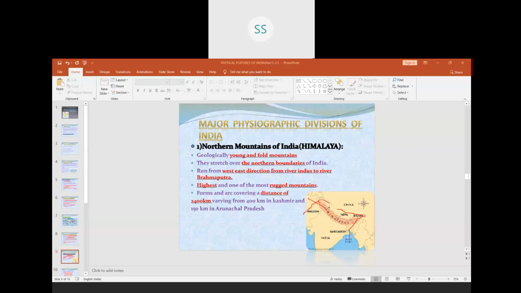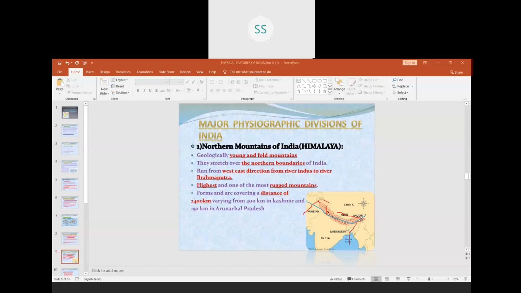That is from here to here. What is the distance? It is 2,400 kilometers. But its width, suppose in Jammu and Kashmir, from here to here, the width is 400 kilometers, and in Arunachal Pradesh, here the width is only 150 kilometers. That is, in Arunachal Pradesh, the width is only 150 kilometers.